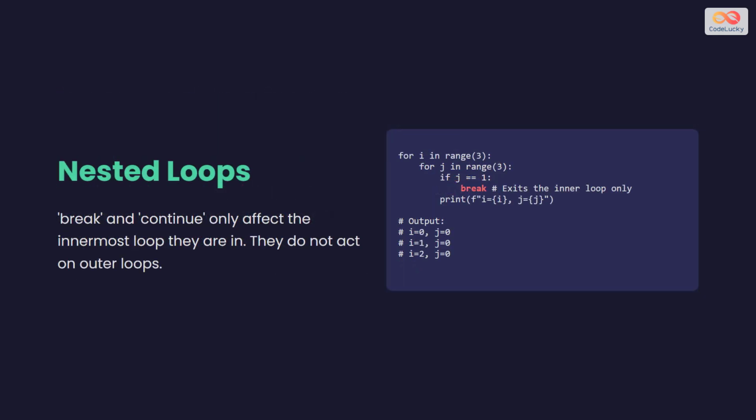When working with nested loops, it's crucial to know that break and continue only affect the innermost loop they are in. In this example, the break statement only exits the inner j loop when j equals 1. The outer i loop is unaffected and continues its iterations as normal.